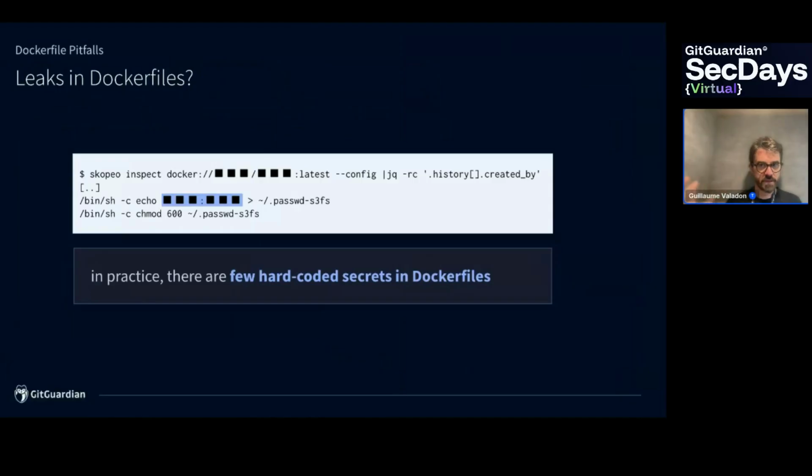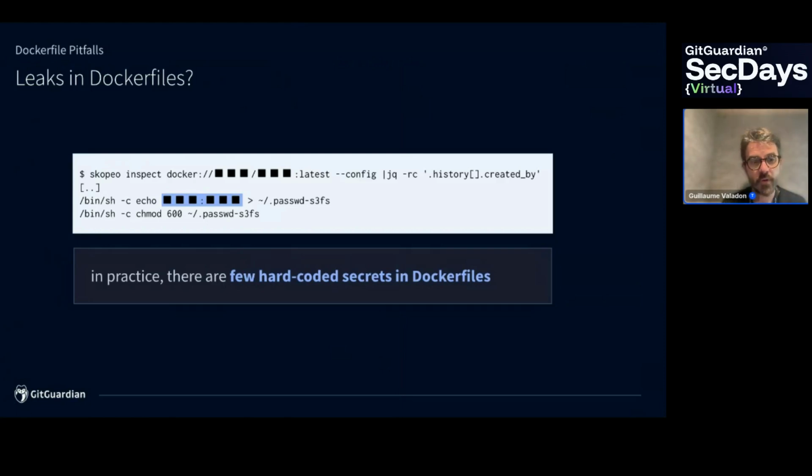Next, a big question, reflecting on the chart that we have seen before. Is the chart correct? Are people leaking secrets in Dockerfiles? So what we did, we had a look at a lot of the config files, which are more or less the Dockerfile.